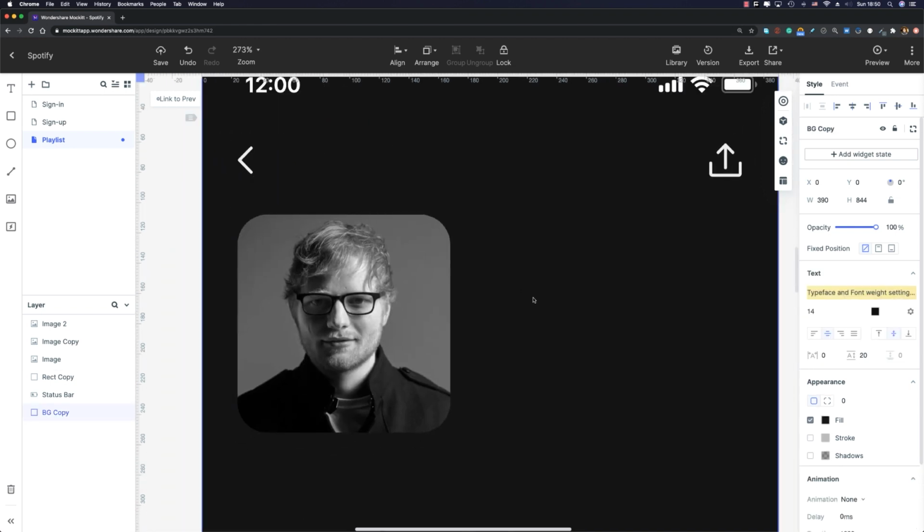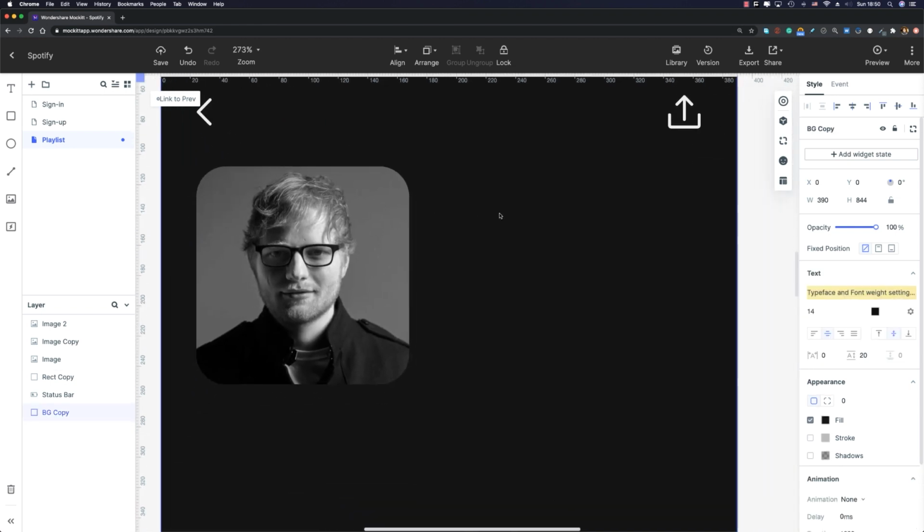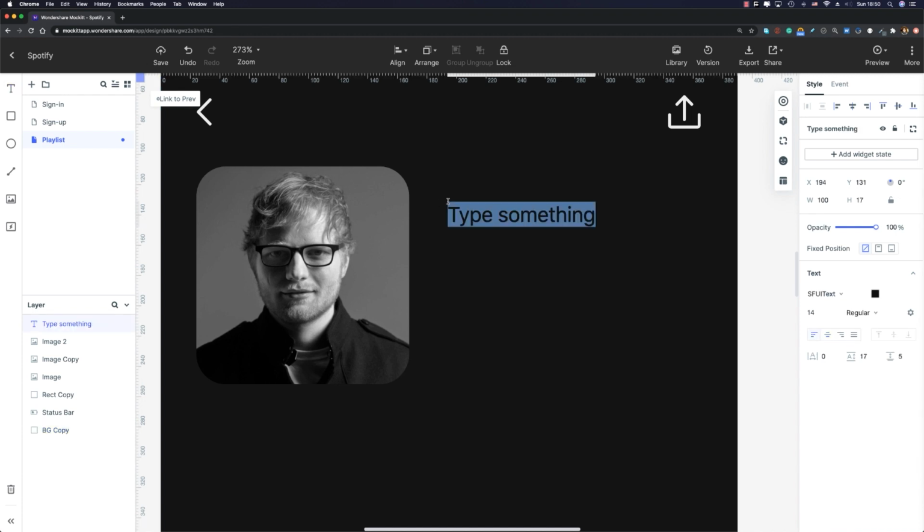Perfect. All right, what else do we need? Here we need a text layer. So I'm gonna press T on my keyboard and create a text layer. And here, let's write Ed Sheeran, just like that.